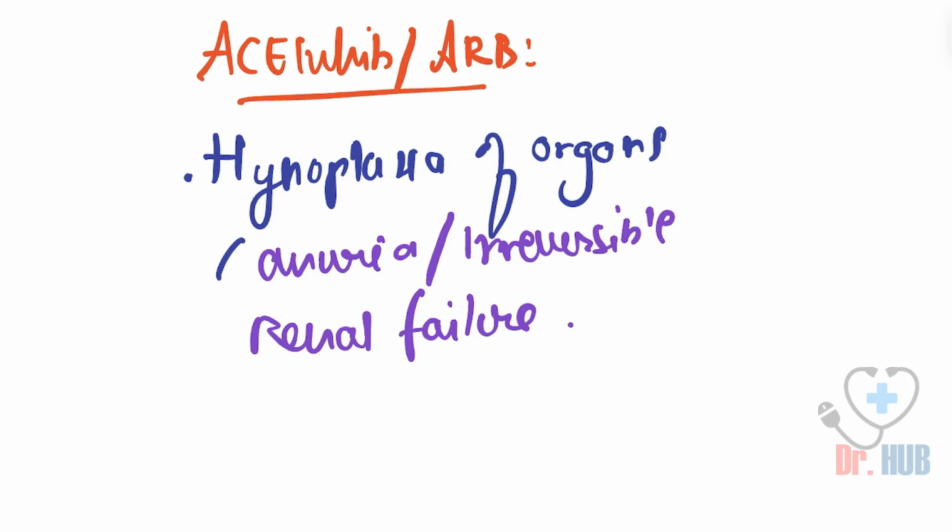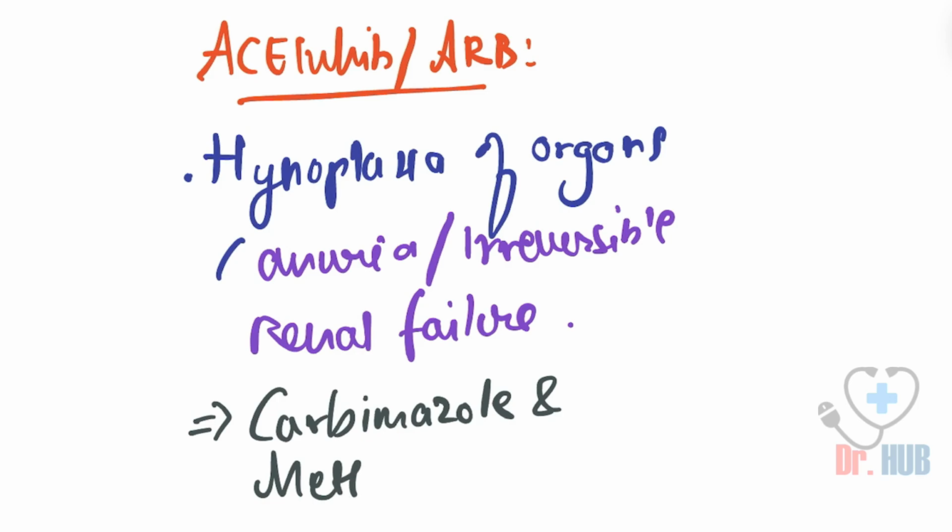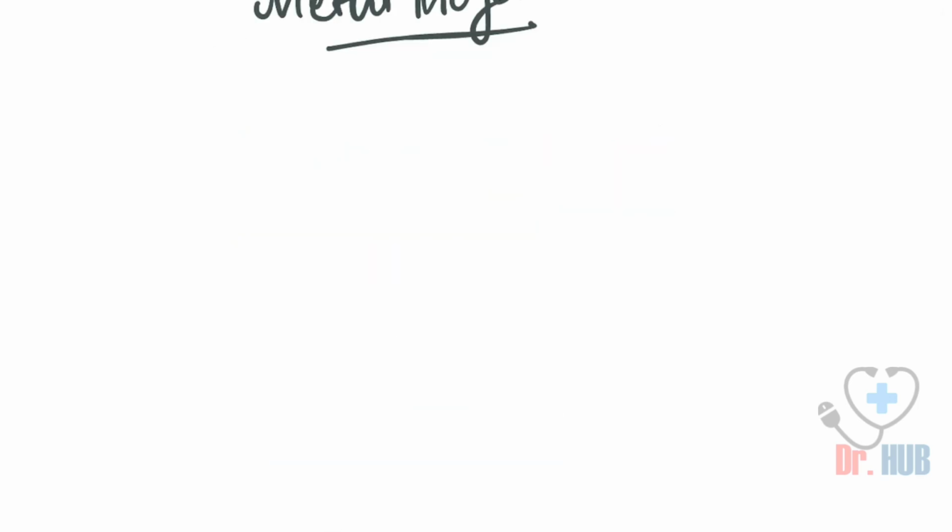Next, we look at carbimazole and methimazole. What do carbimazole and methimazole do? They result in choanal atresia.